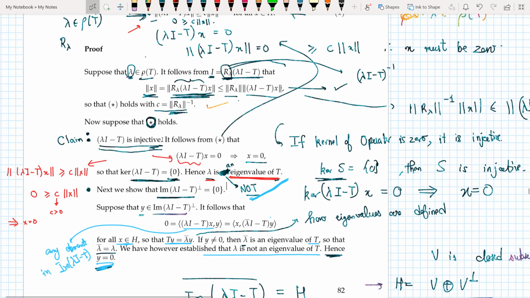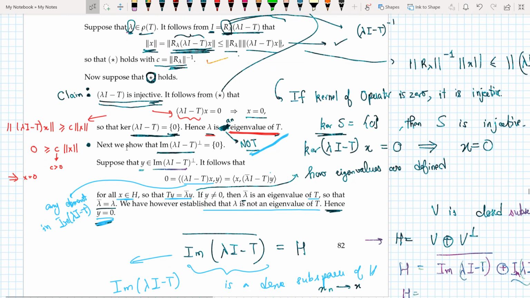Now, how does it prove that lambda is not an eigenvalue of T if lambda I minus T is injective? Because if we go back and look at the definitions that we did when we did spectral theory, we would see that lambda is not an eigenvalue if lambda I minus T is injective.